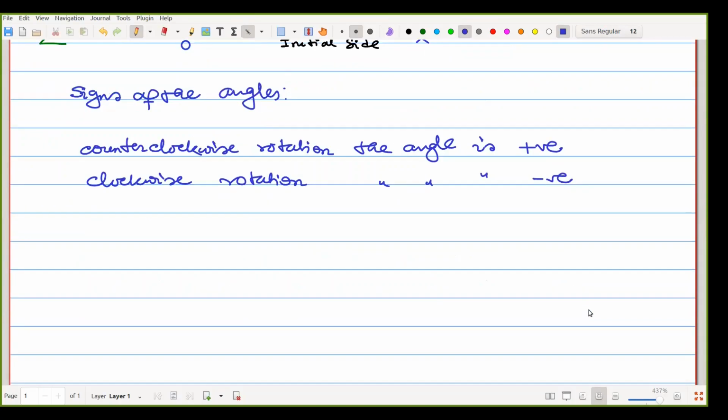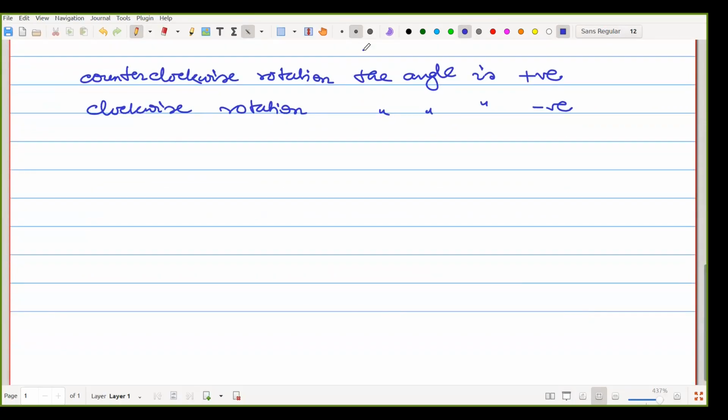Let's check with an example. Suppose we have O, X, Y, X dash, Y dash. That is our coordinate system. Now we are drawing one line here.